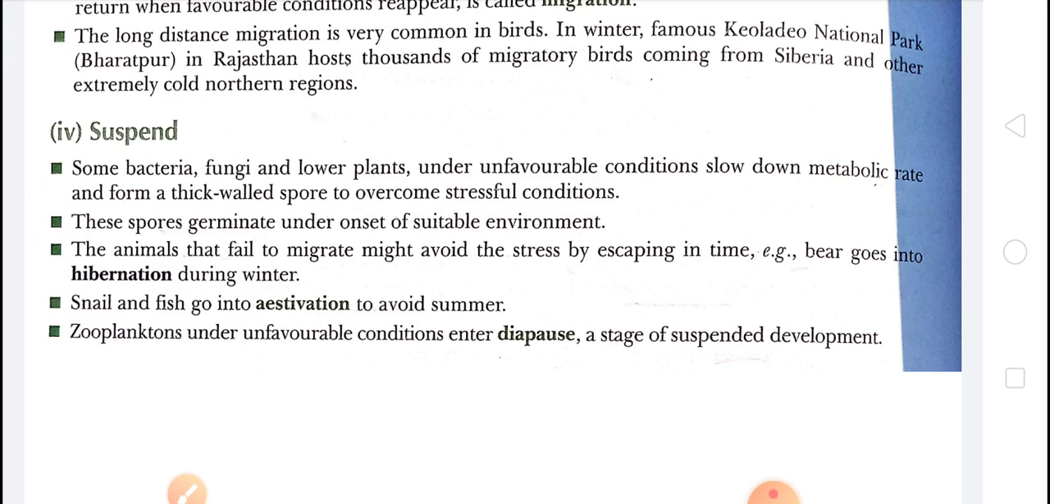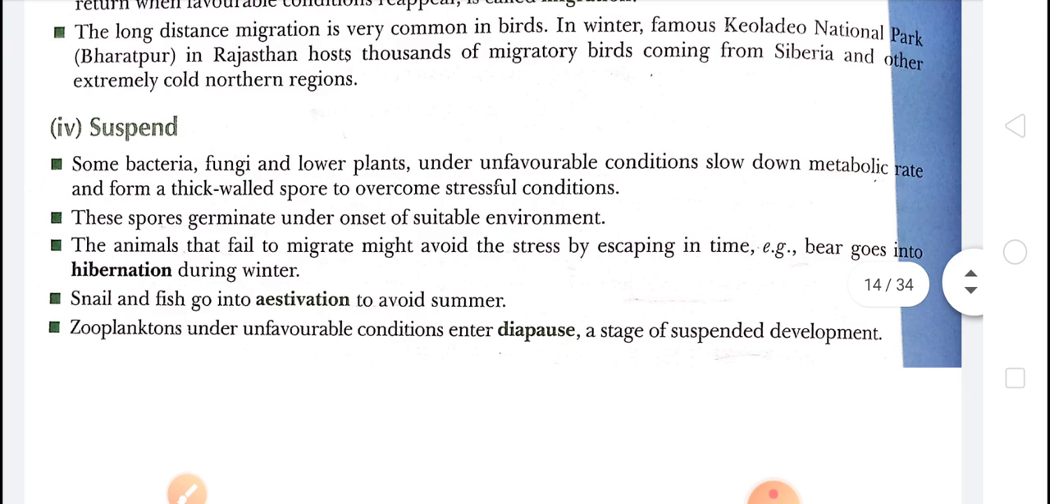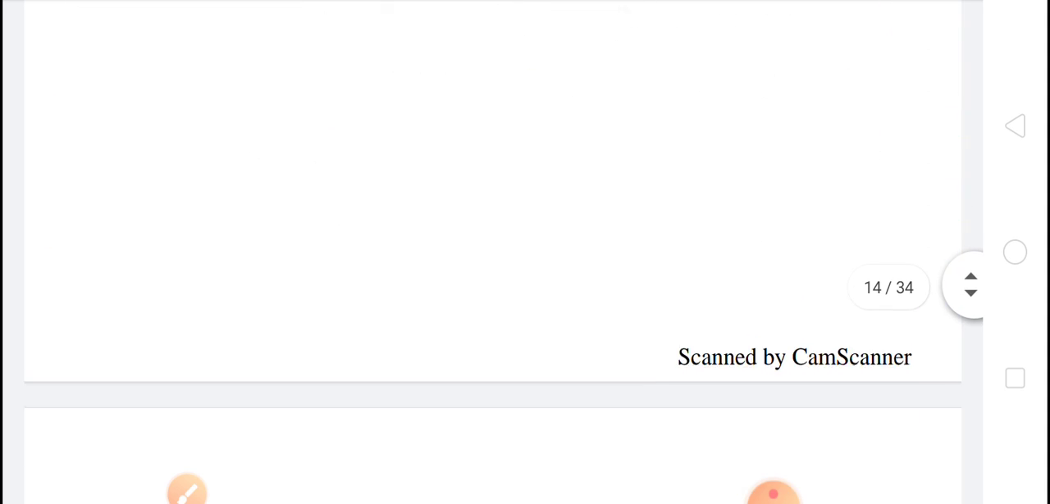For example, the bear goes into hibernation during winter. Snail and fish also go into aestivation to avoid summer. Zooplanktons, under unfavorable conditions, enter diapause. These all three are stages of suspended development. Okay children, suspend is clear.